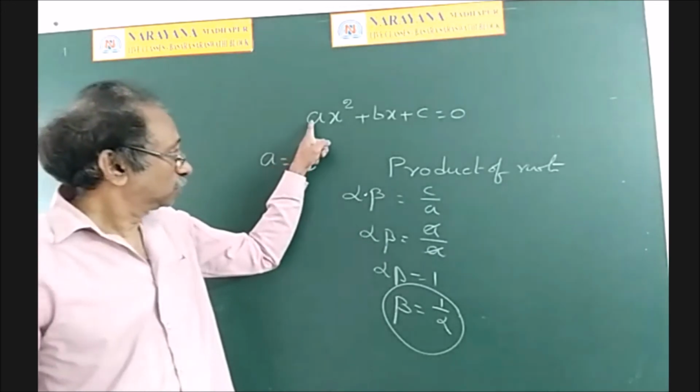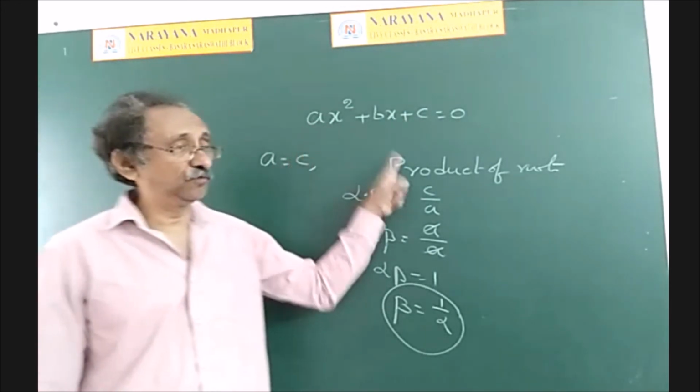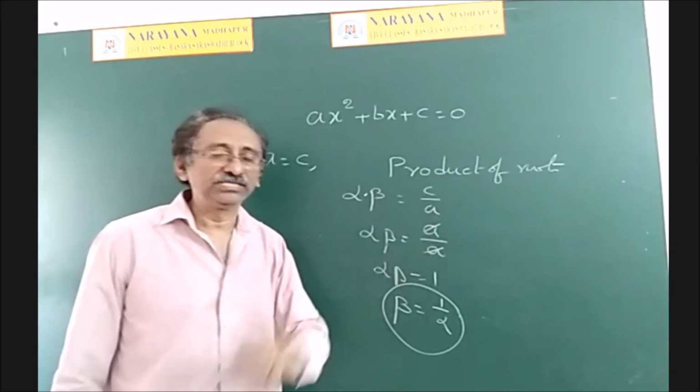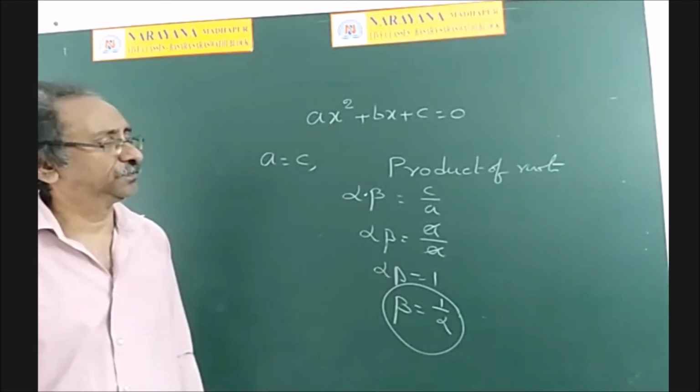So whenever the coefficient of x square and the constant term are equal, if you know one root as, suppose, 4, then the other root is obviously 1 by 4. Okay, write down that point.